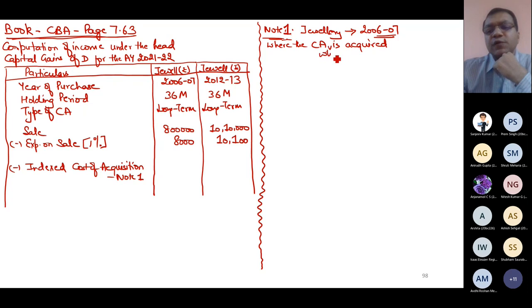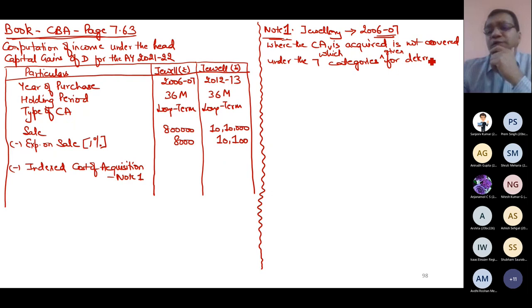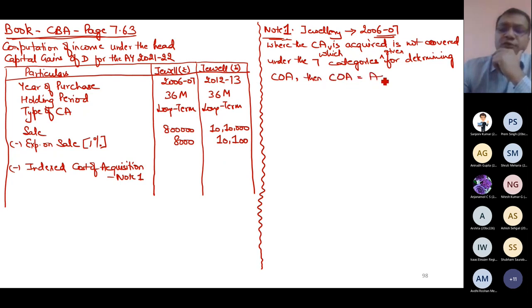Where the capital asset which is acquired is not covered under these 7 categories given for determining cost of acquisition, then the cost of acquisition is equal to actual cost.